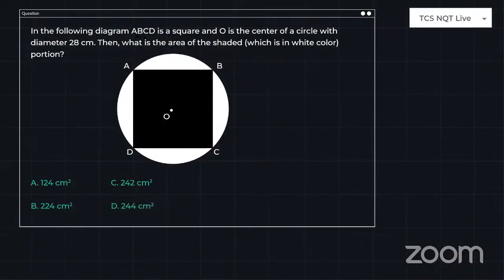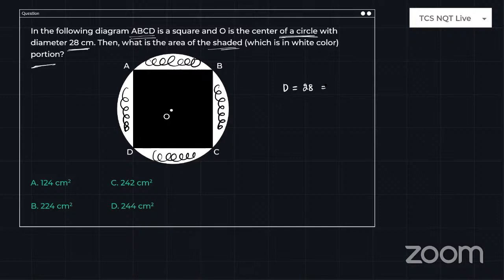In the following diagram, ABCD is a square and O is the center of the circle with a diameter of 28. Then what is the area of the shaded portion? You need to find this area. For designing this question, I have taken different portions. So this white shaded area you need to find. Just look at how to do this problem very easily.